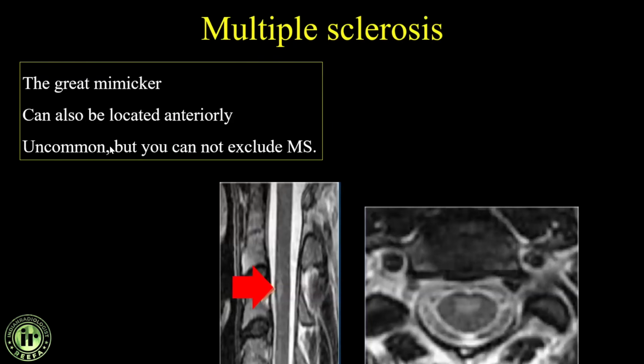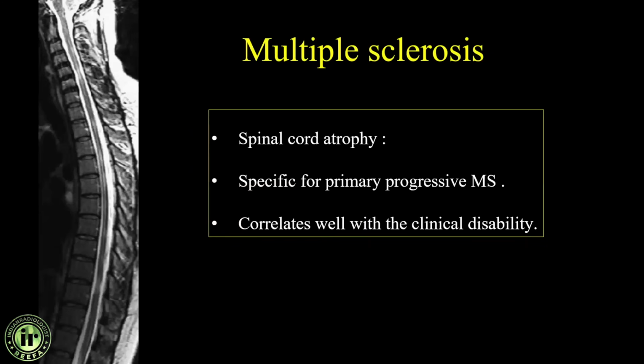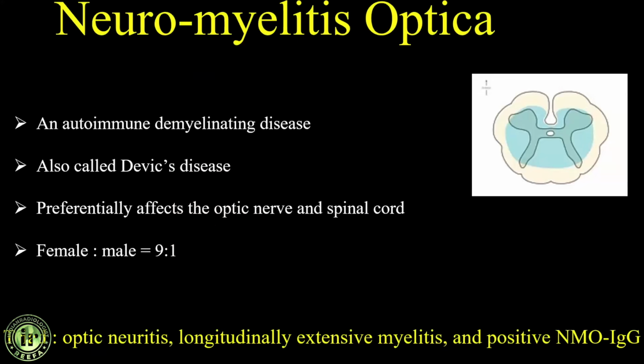Though uncommonly seen, atypical features are also seen with multiple sclerosis. Later on, it can progress to spinal cord atrophy over a long period of time, and specifically it is seen with the primary progressive form of multiple sclerosis.